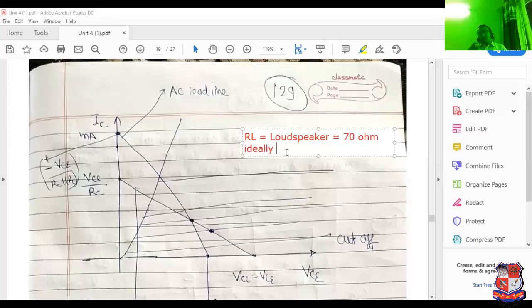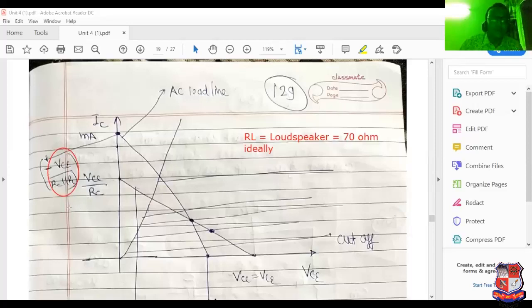Now, if loudspeaker resistance is low, then see this denominator term. Why have I discussed this topic in depth? Because if the MCQ paper will be decided by GTU, then this type of MCQ will definitely be asked. RC parallel RL, then load resistance can be decreased. Overall resistance is decreased, so current is improved.